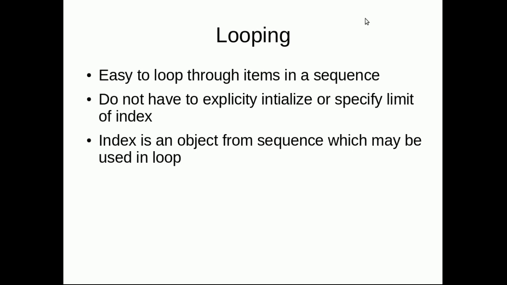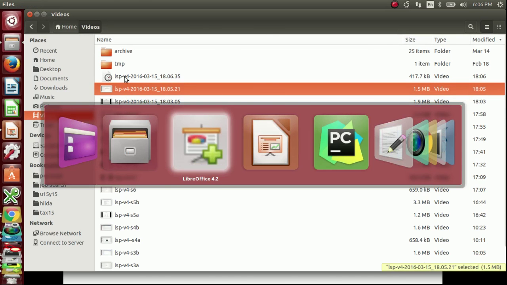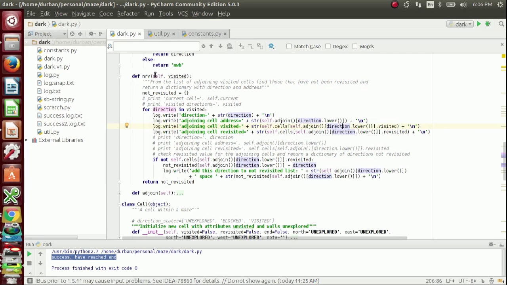A few observations about Python. 1. Looping. Boy, is it ever easy to loop through items in a sequence. You don't have to initialize or specify a limit. You just choose an object from that sequence. An example here is in my NRV method, where I have direction, which is in this list of visited directions, and I just say for direction in visited, and then you can see I get to use direction as an argument all the way through.